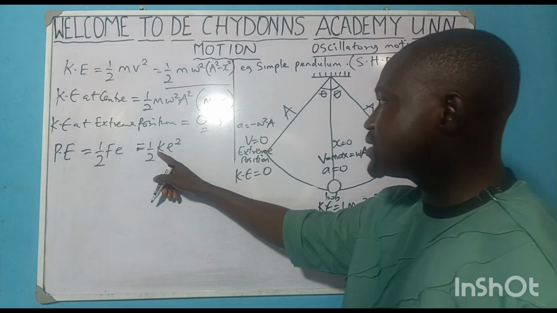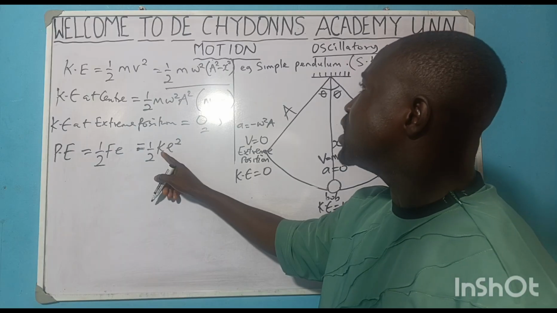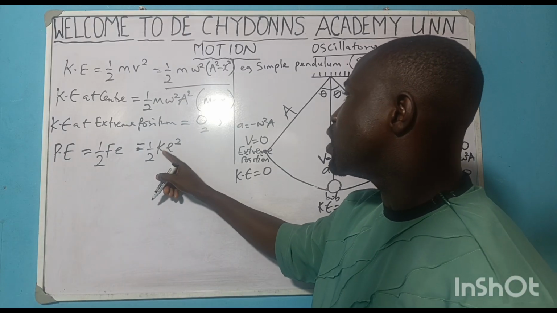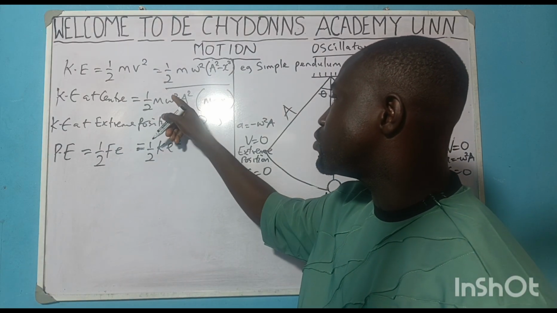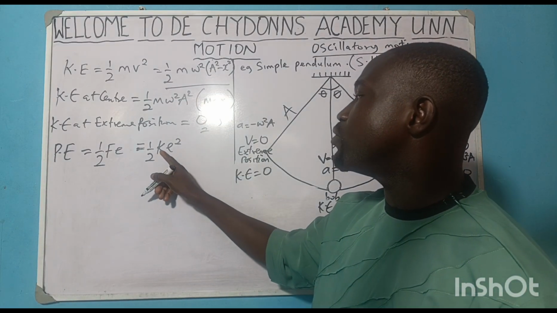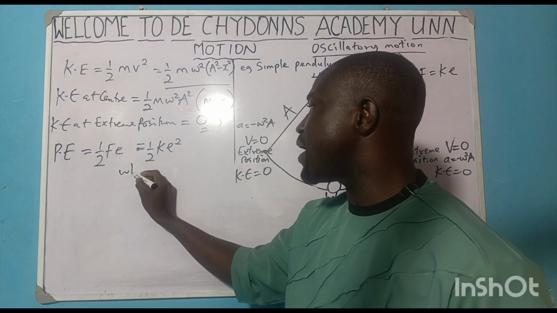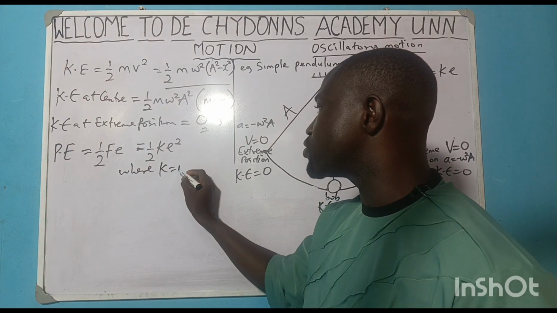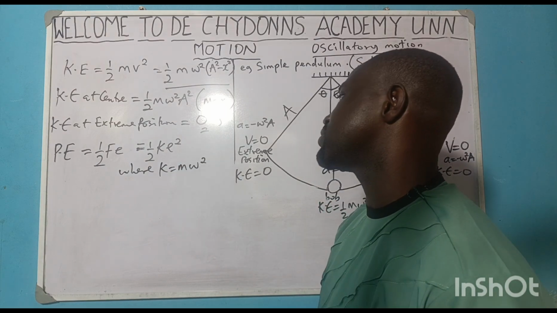Your K, this K you are seeing now, is equal to mw squared, where K is equal to mw squared.